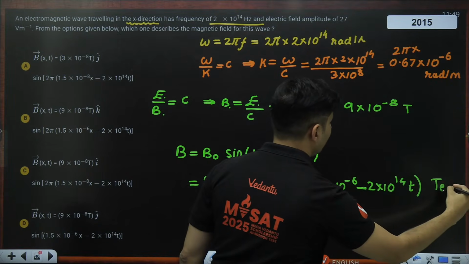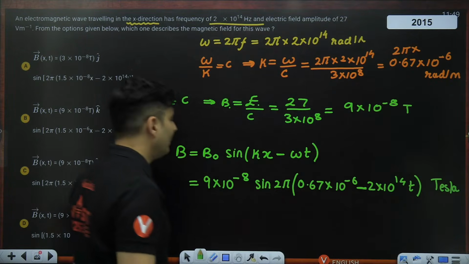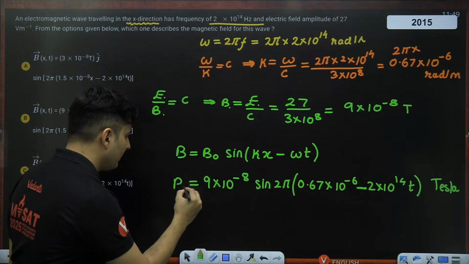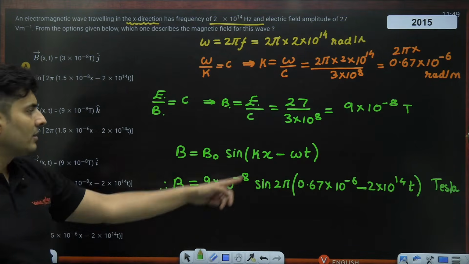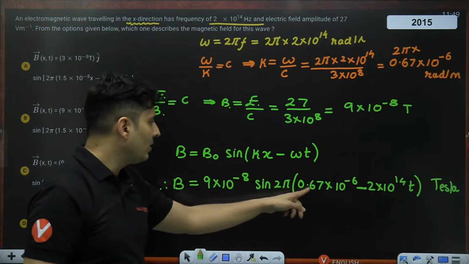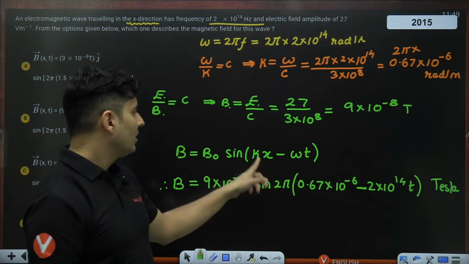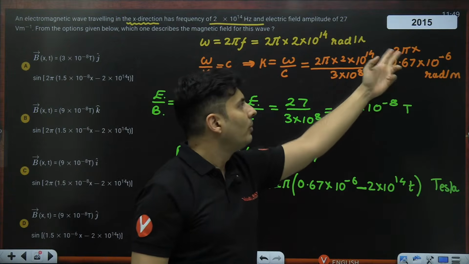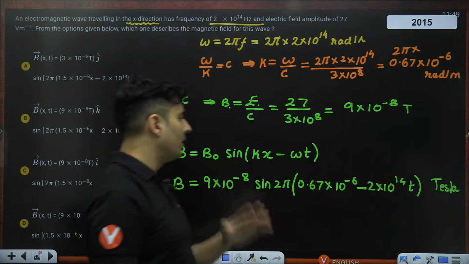This will be in Tesla. That will be your wave equation. Magnetic field wave equation. This is how it will look like. K value I have put, omega value also I have put. K and omega both had 2 pi in common, so I've taken the 2 pi outside.